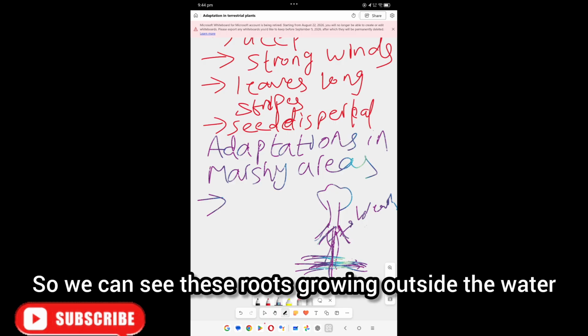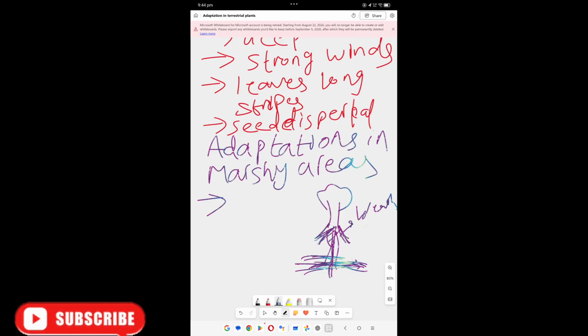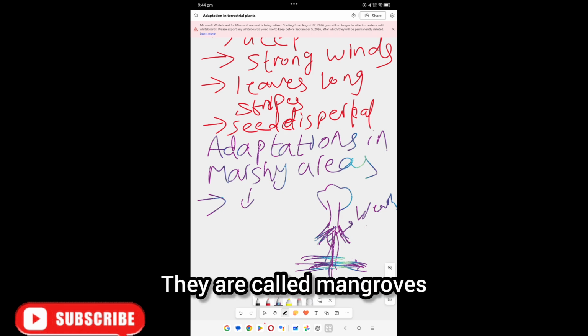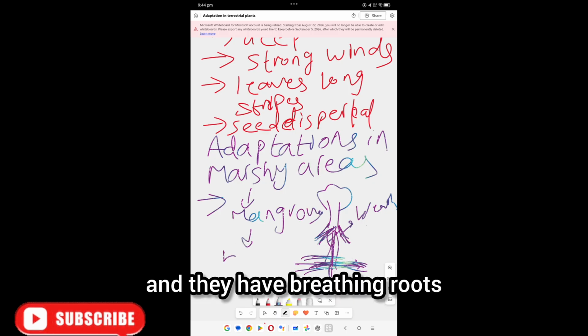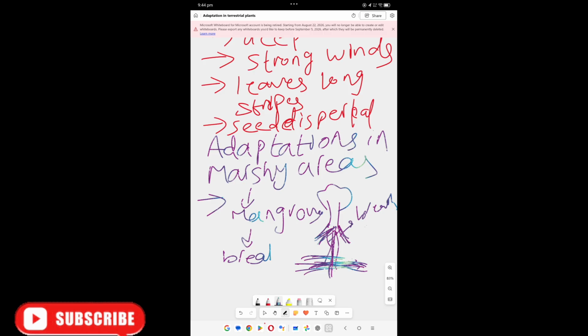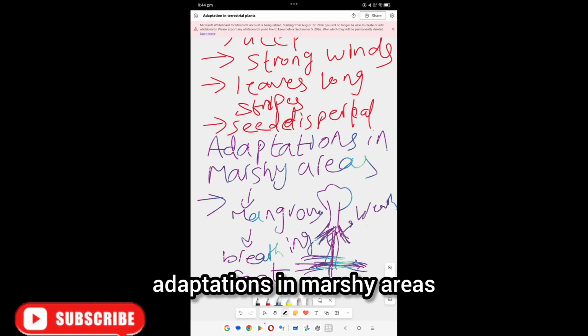So we can see these roots growing outside the water, outside the muddy soil. They are called mangroves. The plants growing in marshy areas are called mangroves, and they have breathing roots. Okay, this is about adaptations in marshy areas.